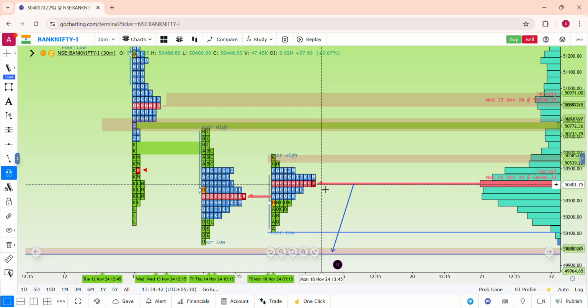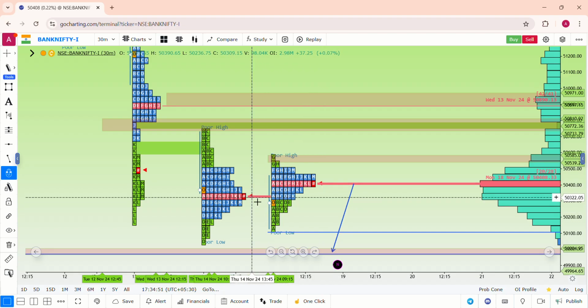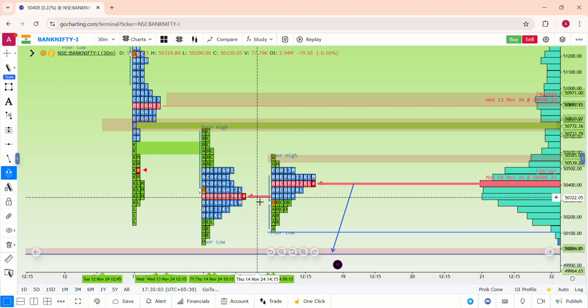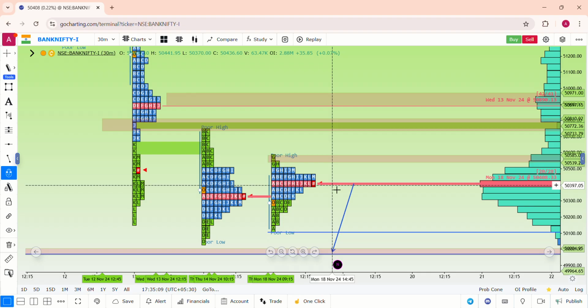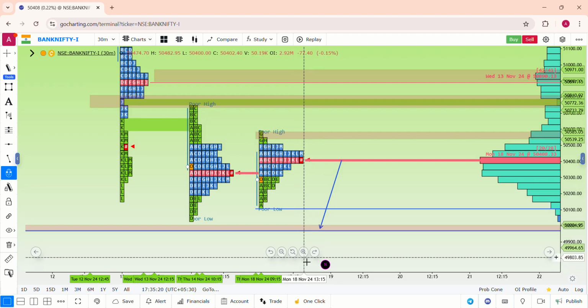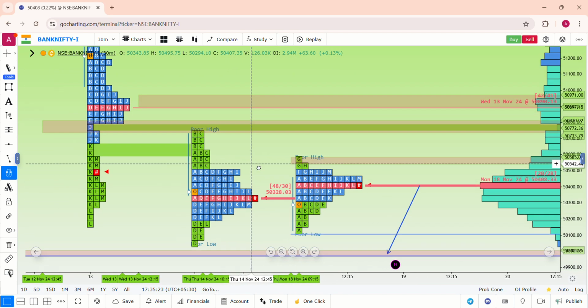So in the index, both the days, that is yesterday and today, both the indices have created PPOCs. We also watched it in Nifty, and now it is in Bank Nifty. This PPOC has been created on the last working day, and this PPOC is for today. So it is a very important level. And the level at which they have created the PPOC is 5400, in between 5400 to 5300. So in between these 200 points, it's a very important level to watch for the next few days, to see whether Bank Nifty is trying to take any kind of support over here, at least a first level of bounce. So 5400 to 5300.